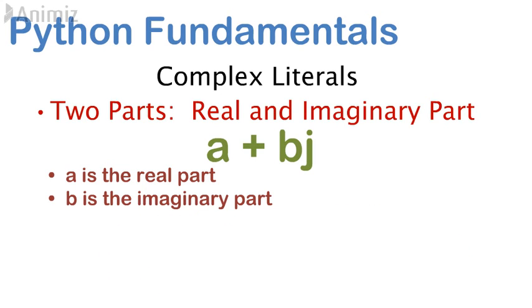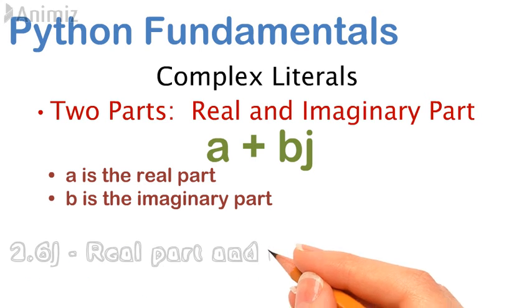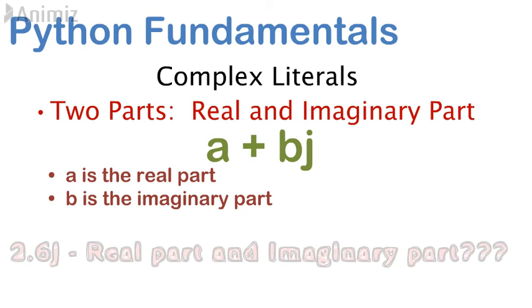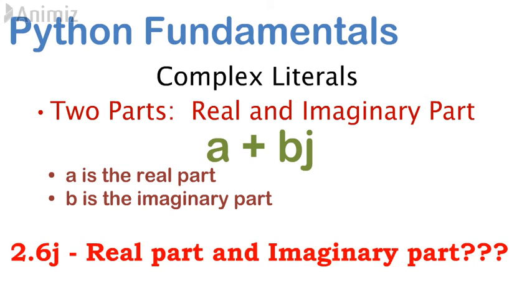Let's see this. What is the real part and imaginary part of this complex number? Any guess? Yes, 2.6 is the imaginary part, but here the real part is 0.0. And we know the value of j is root over minus 1.